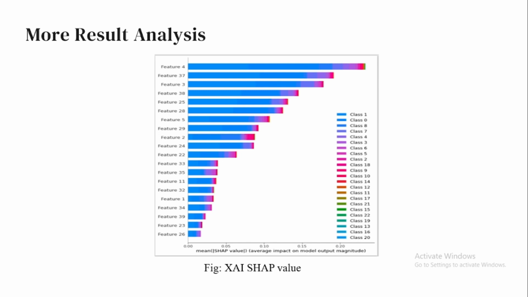We also used explainable AI to see which feature has more contribution in classification, and how a classification is happening. That's why we used two explainable AI methods: one is SHAP and another is LIME. Here in SHAP we can see that feature 4 has the most contribution in classification, and feature 26 has the least contribution in classification.